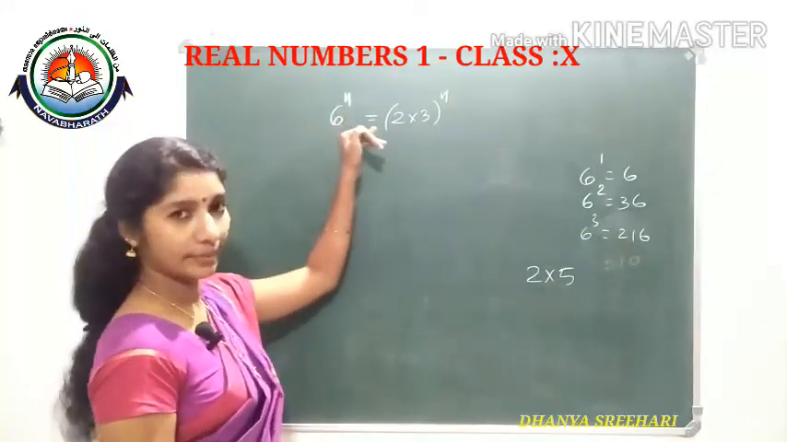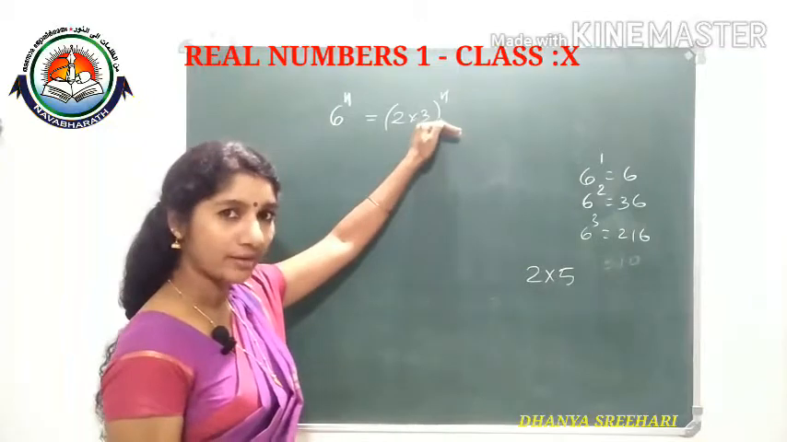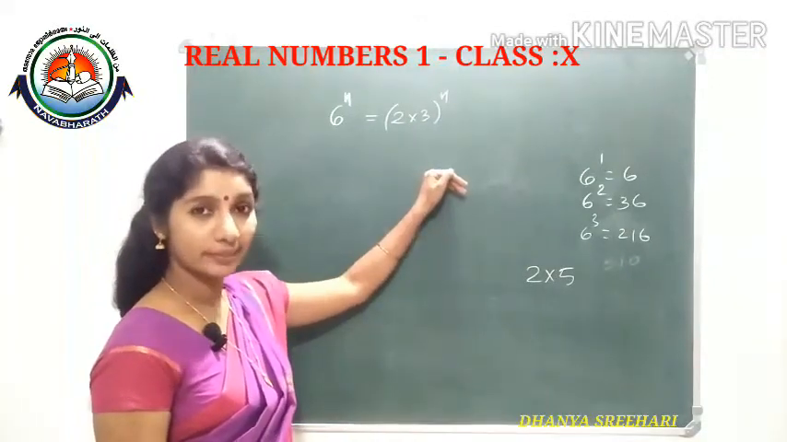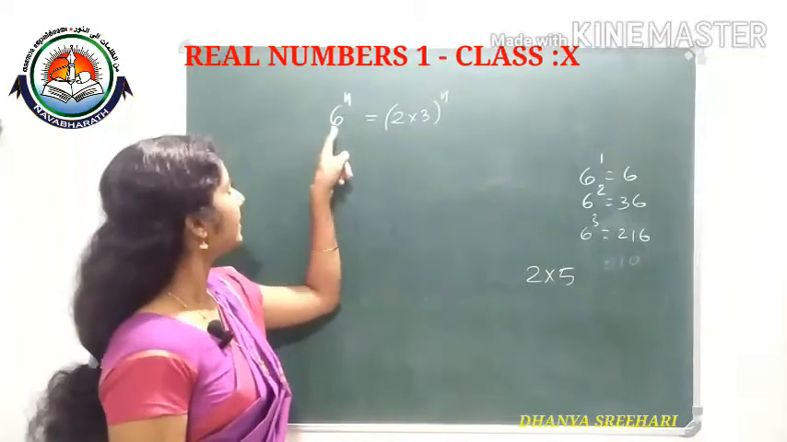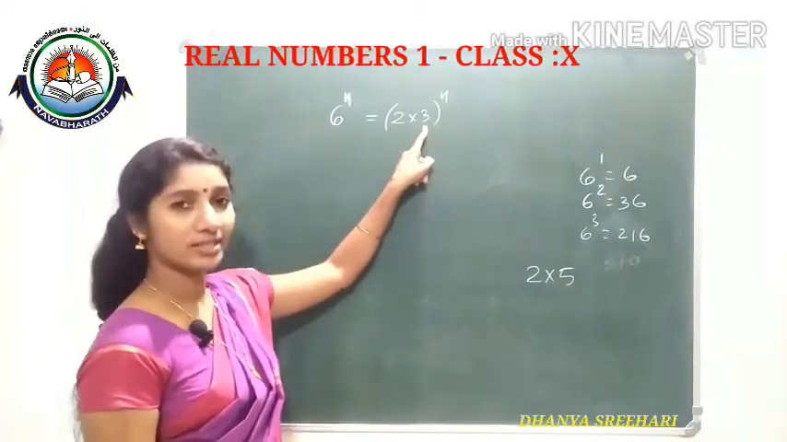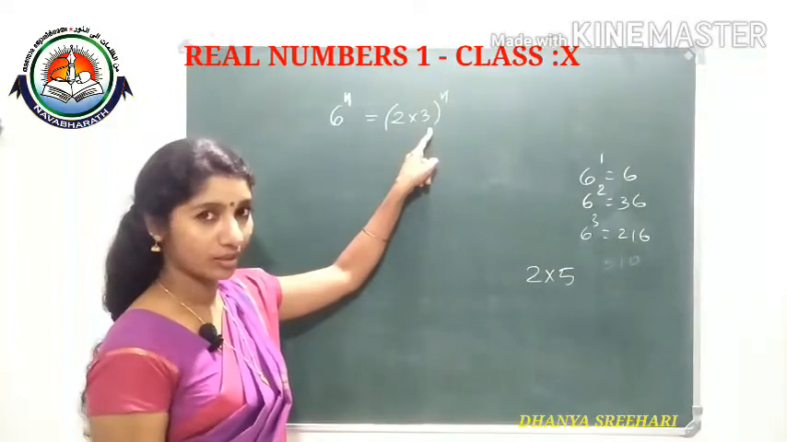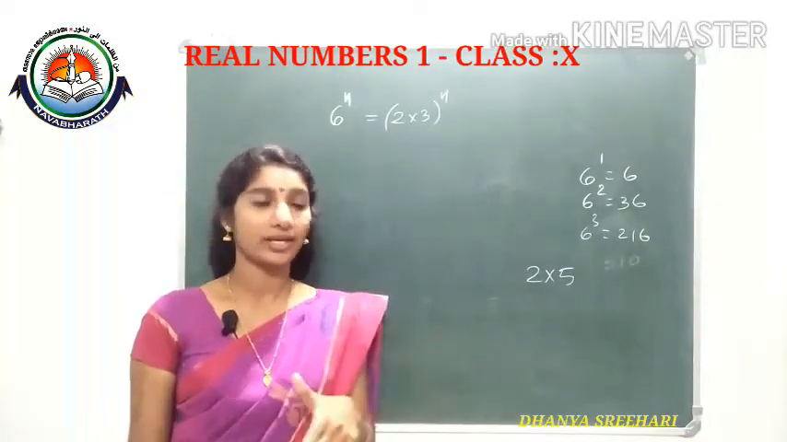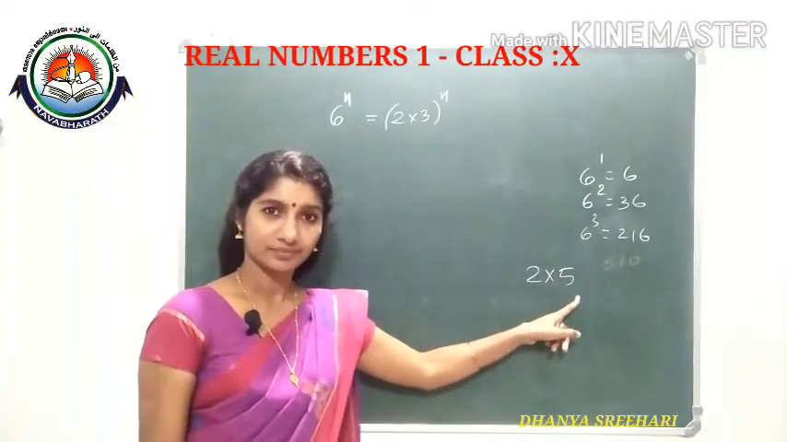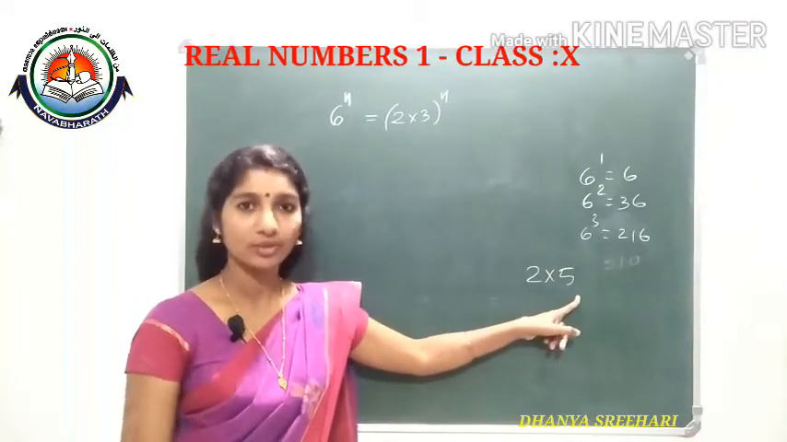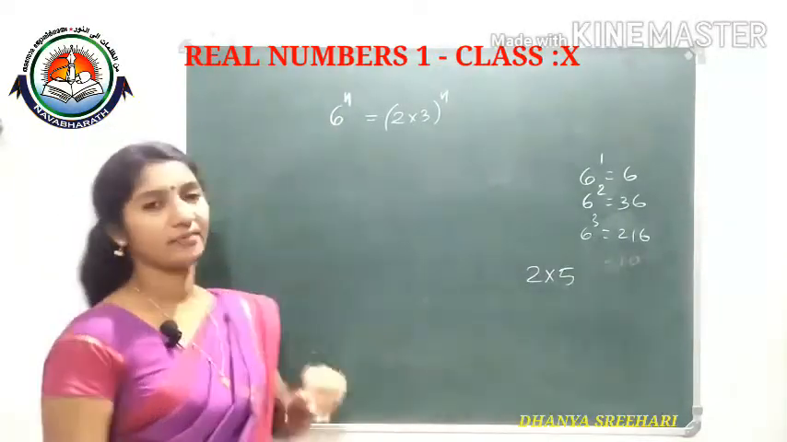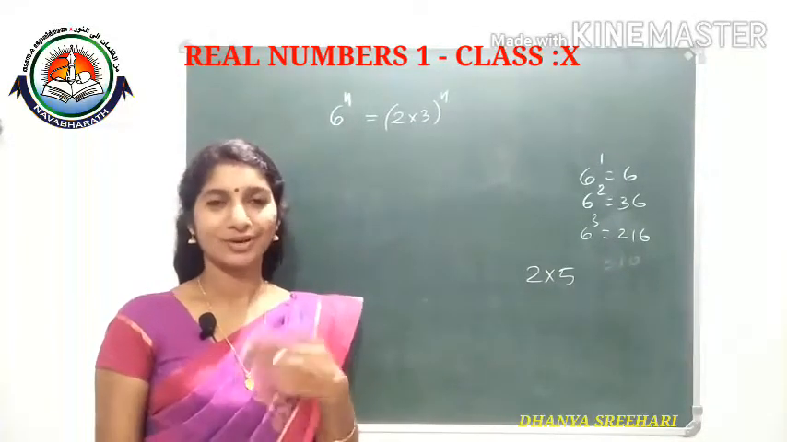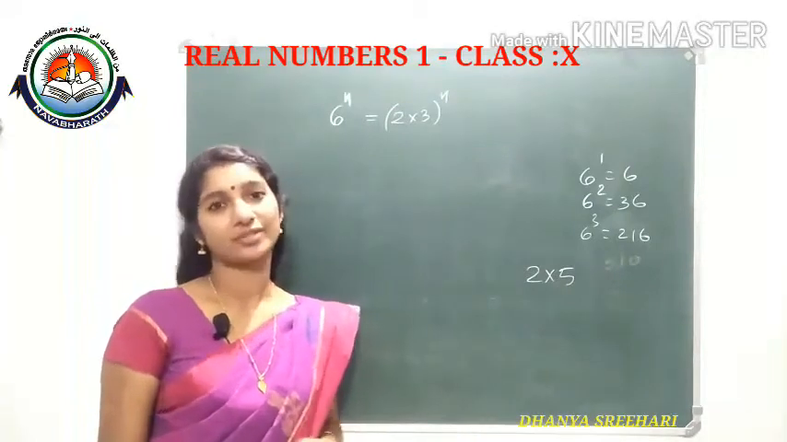6 raised to n can be written as 2 into 3, raised to n. According to the uniqueness of the fundamental theorem of arithmetic, its prime factorization contains 2 and 3 only. To get 0 in the ones place, we need to get 2 and 5. Here we are not getting so. So 6 raised to n will not end with 0. Got it? So, how will you give the explanation? This is the explanation for this answer.